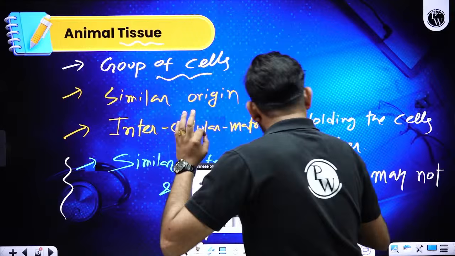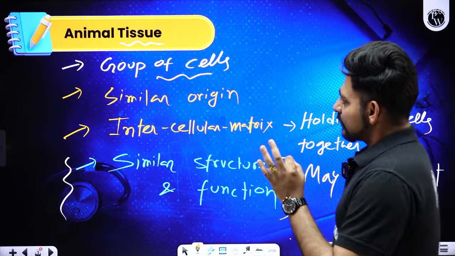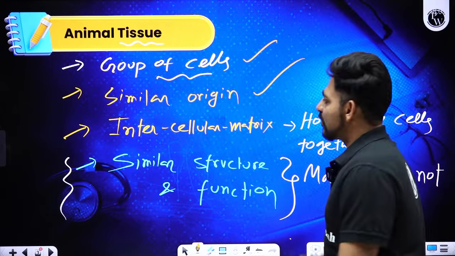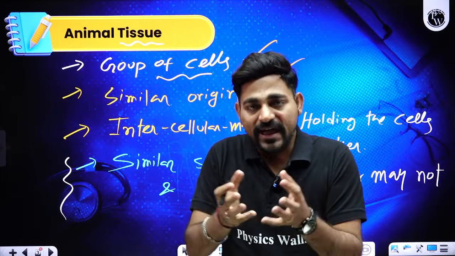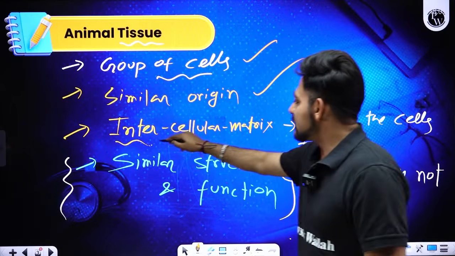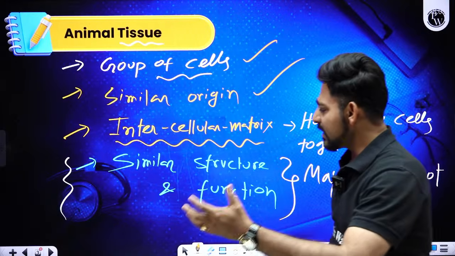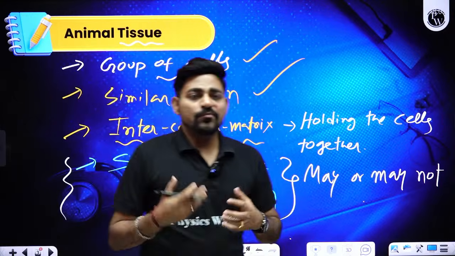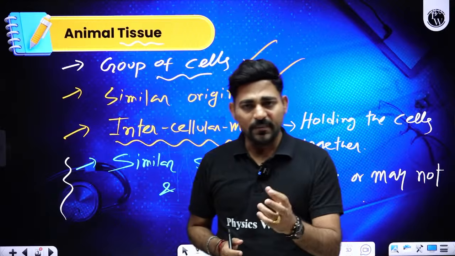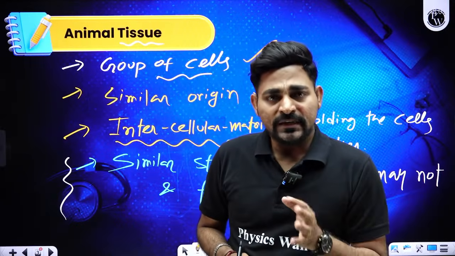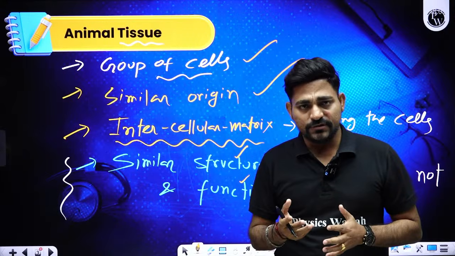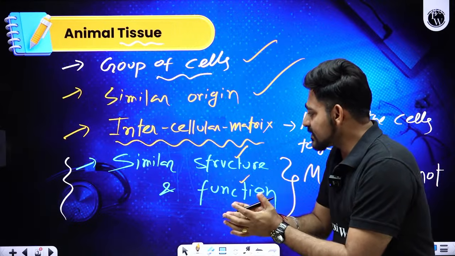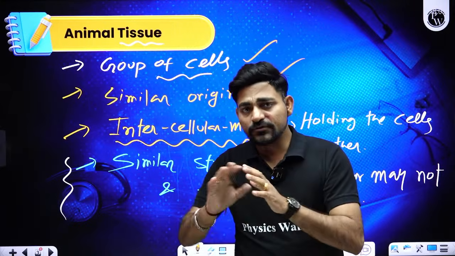So the defining feature of a tissue, we can conclude in this manner: they are a group of cells with similar origin, connected or held together with the help of intercellular matrix. They may or may not have similar structure and similar function. Though in nature in most tissues the cells perform similar function with similar structure, there are exceptional tissues. They are a group of cells of similar origin connected by intercellular matrix, but they do not perform similar function and do not have similar structure.